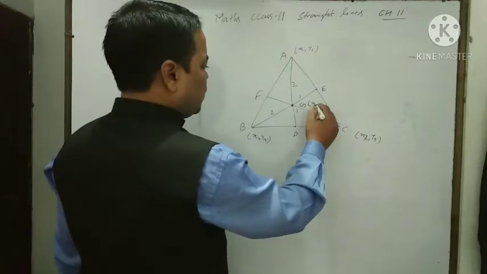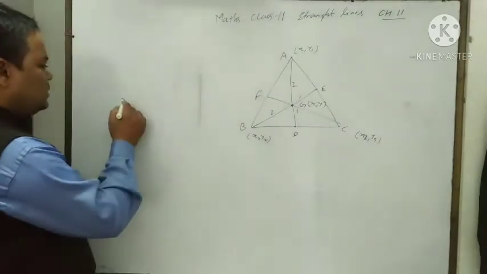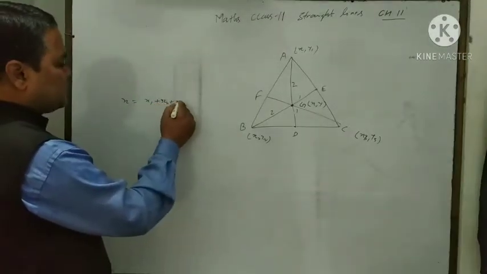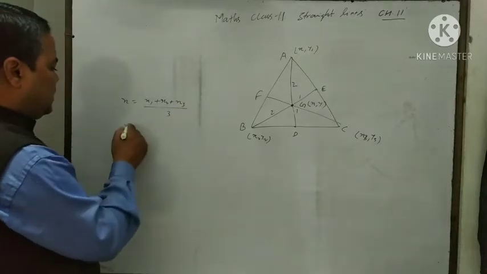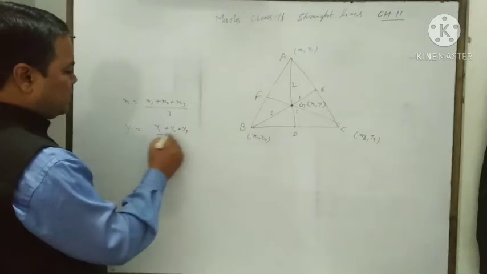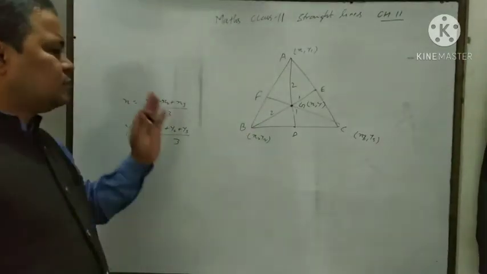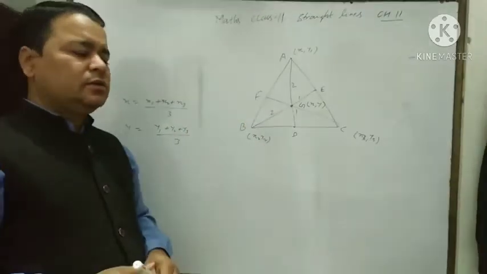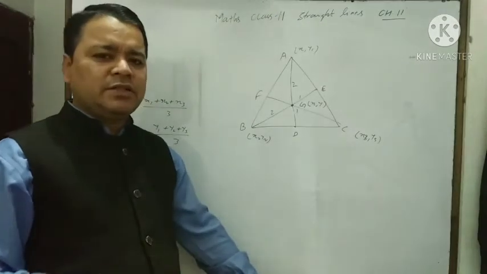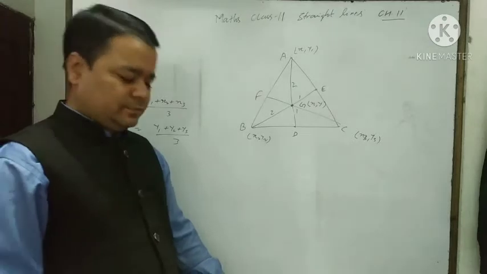Then what should be the coordinate of G, x y? By proof we can prove it. Here x is equal to x1 plus x2 plus x3 by 3, and y is equal to y1 plus y2 plus y3 by 3. Okay, this is the coordinate of the centroid of the triangle, where x1 y1, x2 y2 and x3 y3 are the coordinates of the vertices of the triangle.